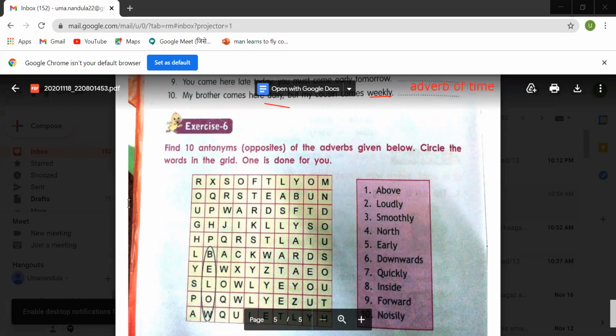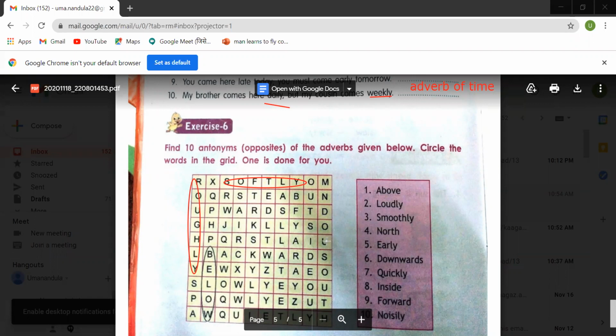And children, so exercise 6. Find 10 antonyms of the adverbs given below. Circle the words in the grid. One is done for you. Okay. So above, the first one is above, below is given. Loudly. Then what is the opposite of loudly? Softly. So you can circle here softly. Smoothly, roughly. Yes, it is here. Fine.